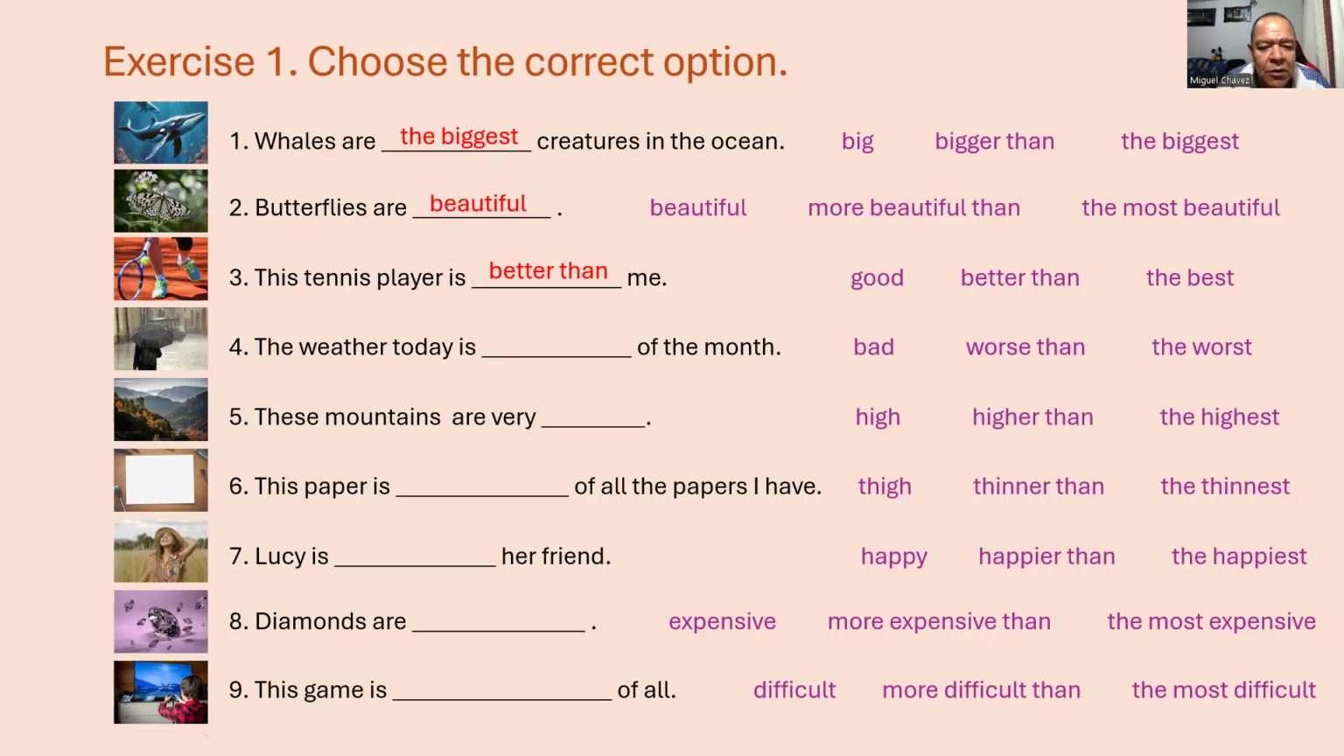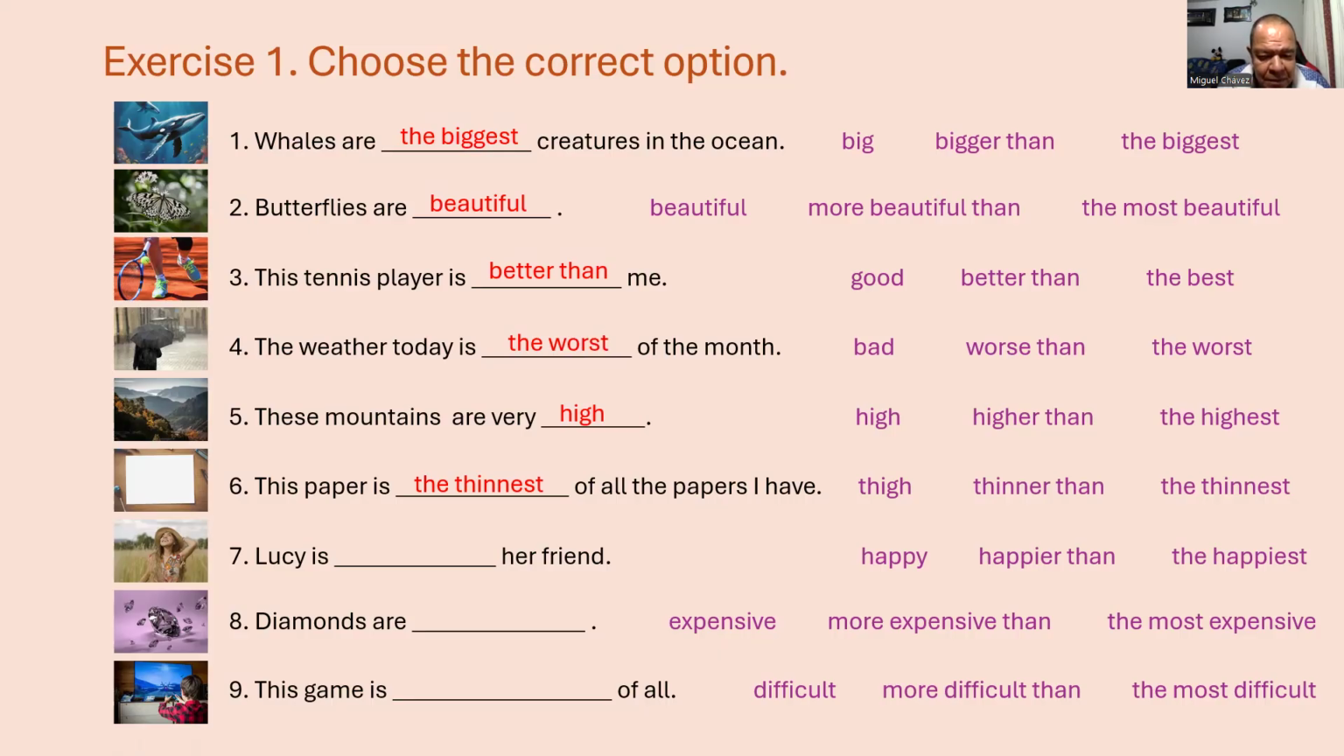Number 4. The weather today is the worst of the month. Number 5. These mountains are very high. Number 6. This paper is the thinnest of all the papers I have.